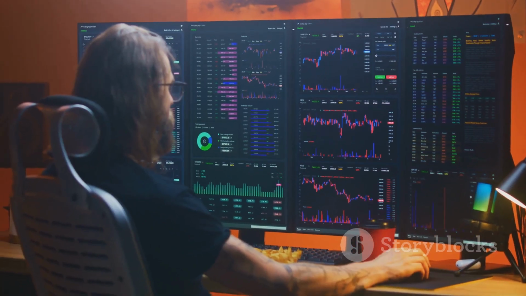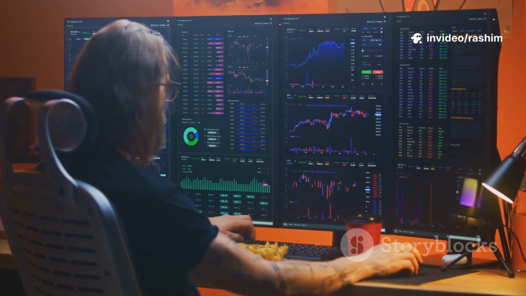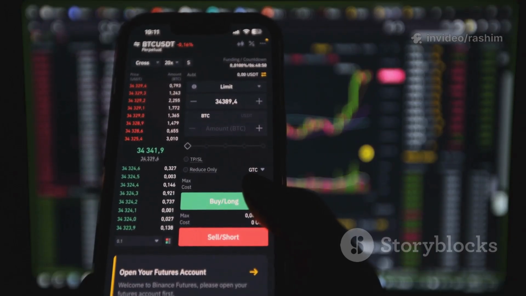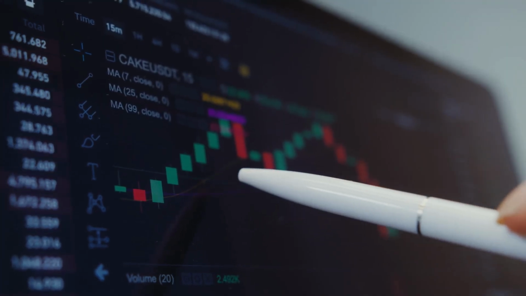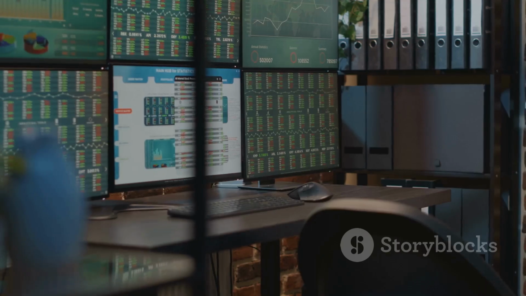For a new trader, the world of trading can seem very confusing. There are so many charts, numbers, and opinions. TradingView helps to simplify this complexity. It organizes everything in one place. You can draw lines on charts, add indicators, and test your ideas without risking any real money. This is a huge advantage.